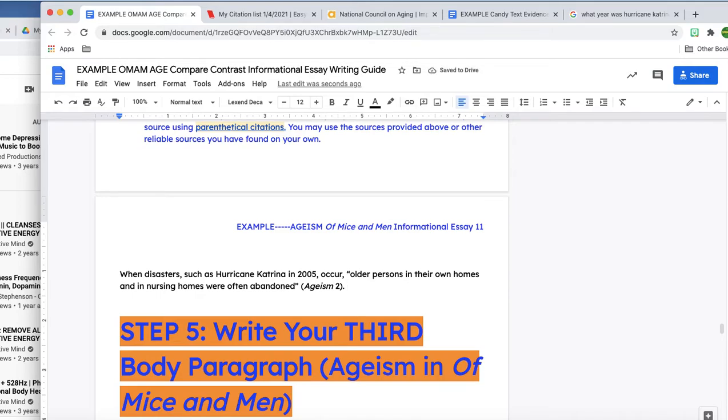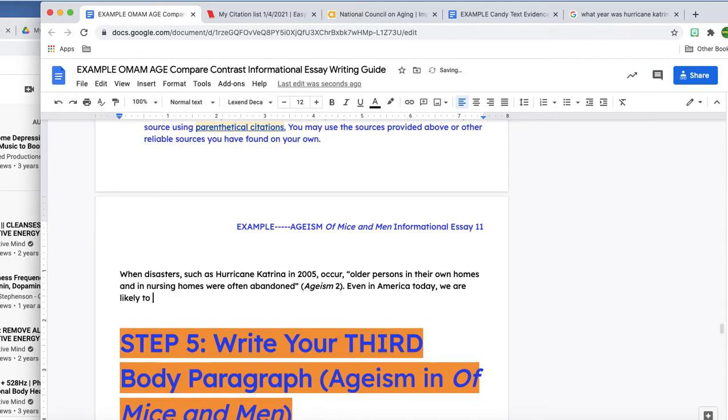So even in America today, we are likely to neglect our older citizens when tragedies occur.